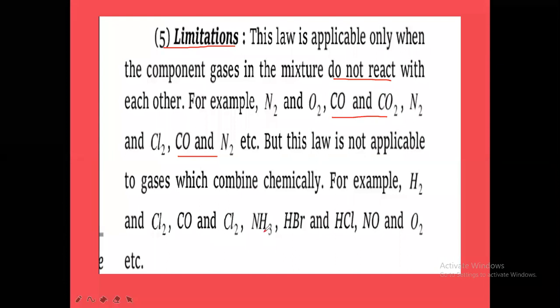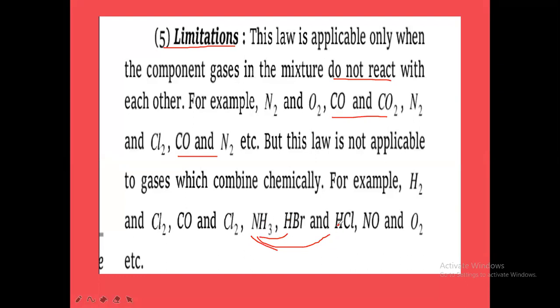NH3 and HBr, NH3 and HCl, and NH3 and HI: in all these cases, ammonia versus HBr and HCl will be reacting mixtures. When NH3 reacts with HCl, what will form? NH4Cl will be forming. Like that, a reacting mixture.